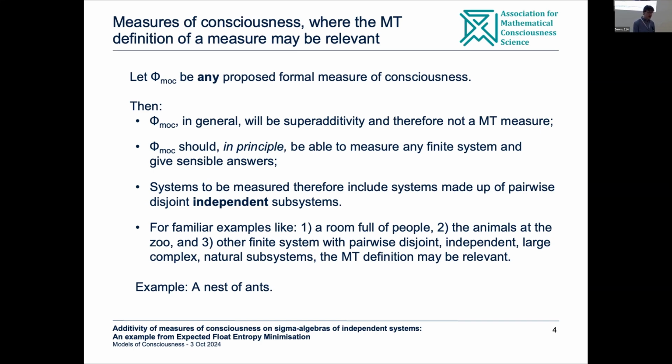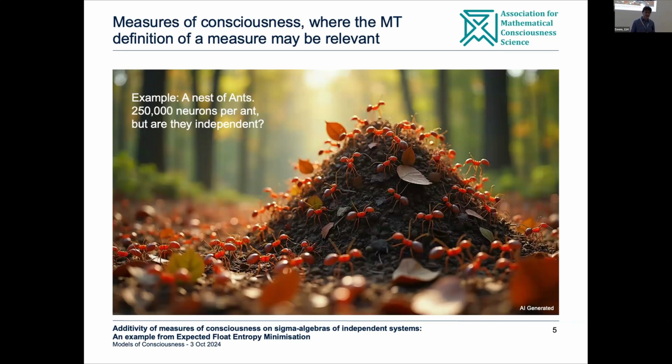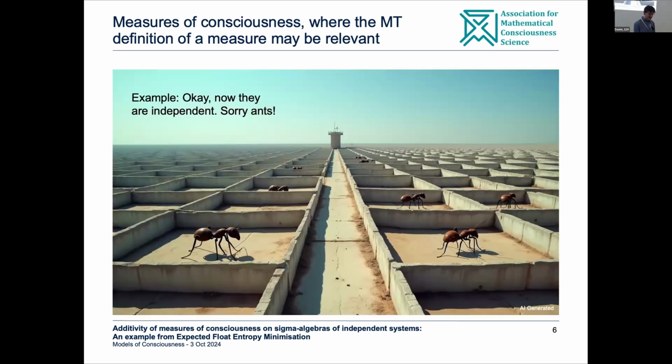In this case, maybe the definition has some relevance. So we can think, for example, of a nest of ants. Well, maybe these ants are social animals, and so they're not really independent. So let's just make sure that they are independent.